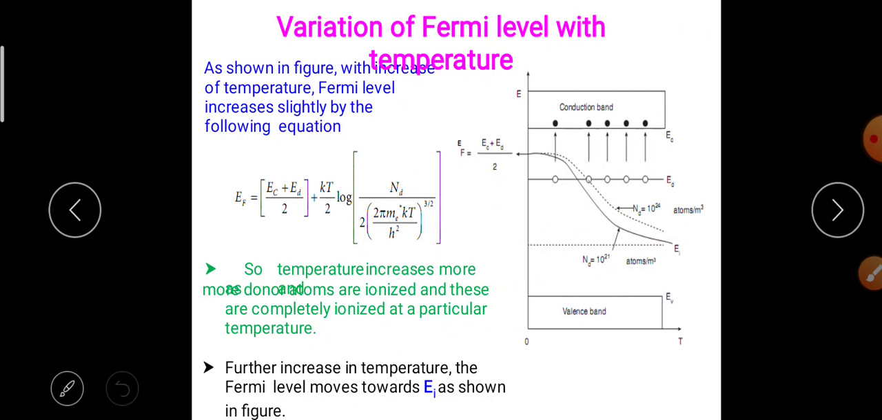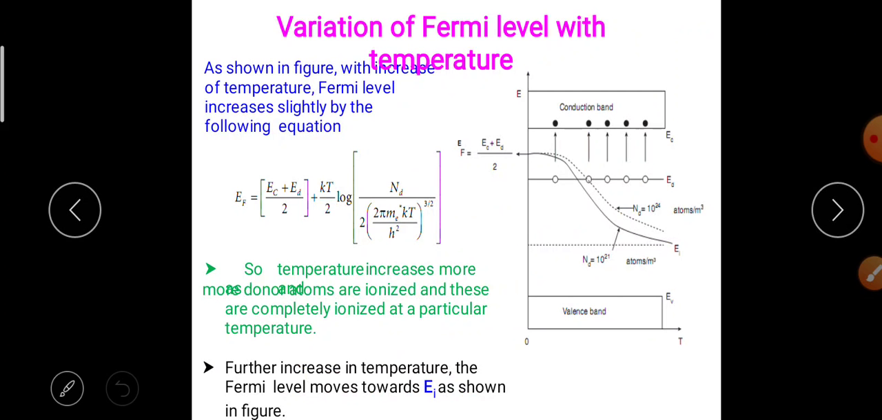Variation of Fermi level with temperature. Now discuss the topic variation of Fermi level with temperature. As shown in figure, with increase of temperature, Fermi level increases slightly by the following equation: EF is equal to (EC plus ED) by 2 plus kT by 2 log of ND by 2 into (2 pi me star kT by h square) whole power 3 by 2.